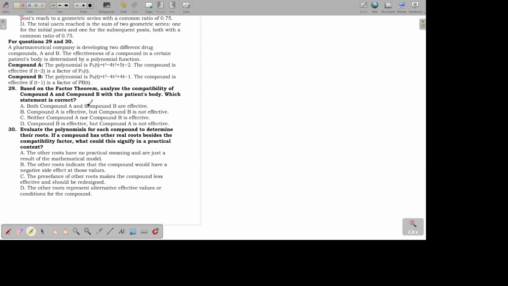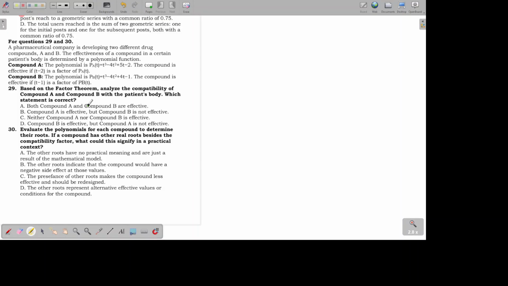The compound is effective if t minus 2 is a factor of P sub A of t. Compound B, the polynomial is P sub B of t, which is equal to t cubed minus 4t squared plus 4t minus 1. The compound is effective if t minus 1 is a factor of P sub B of t.